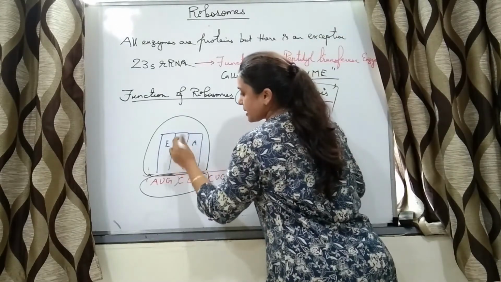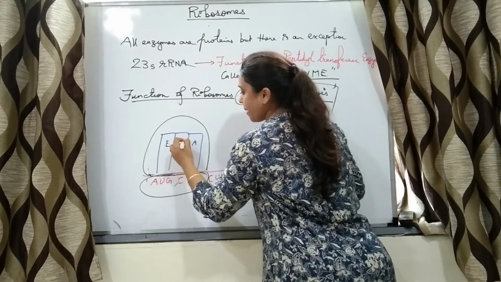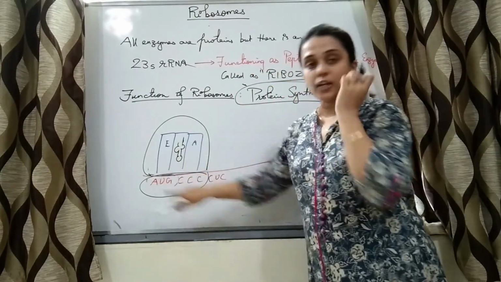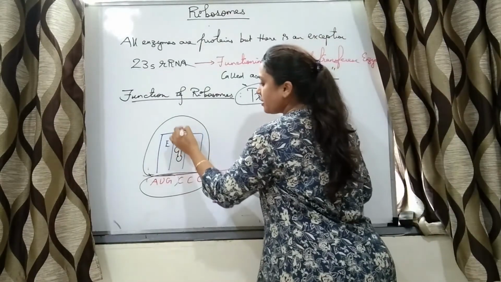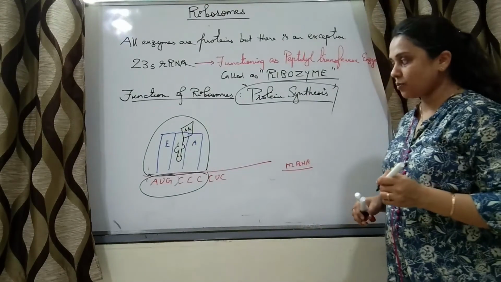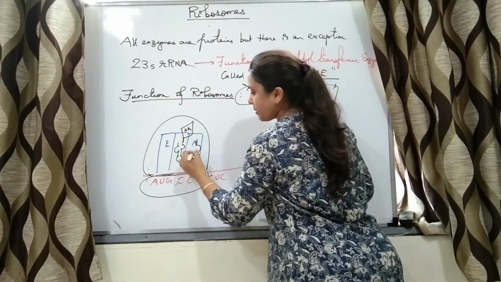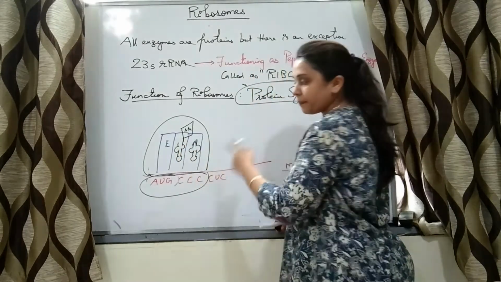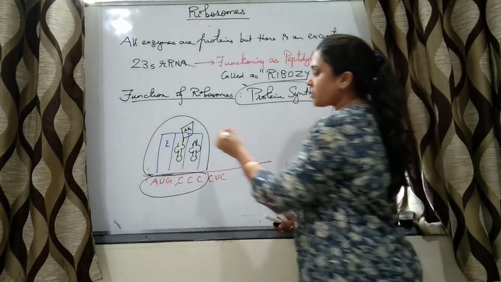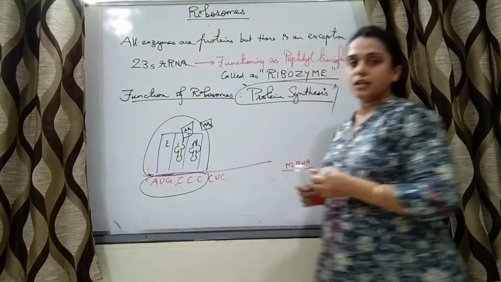Say this is a tRNA, the first tRNA is going to come and bind with this AUG, and it is bringing one amino acid, amino acid 1. The second tRNA is coming and binding at the A site, and it is also bringing one amino acid, that is amino acid 2.